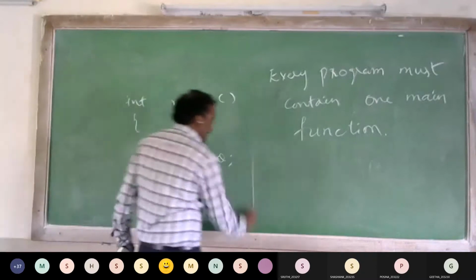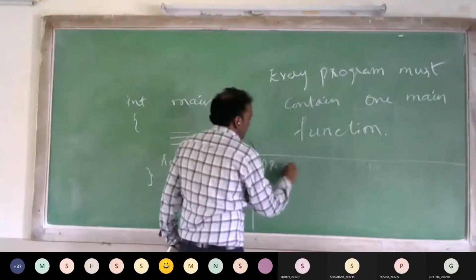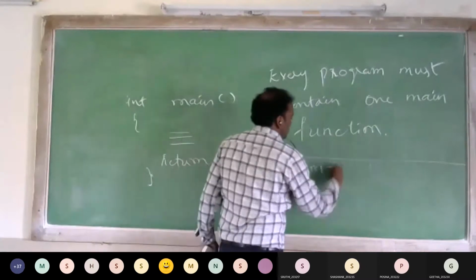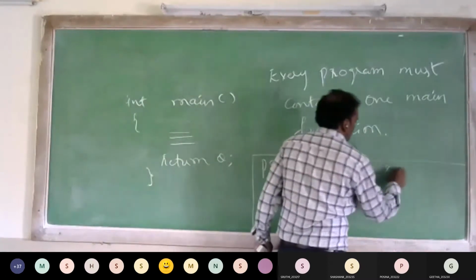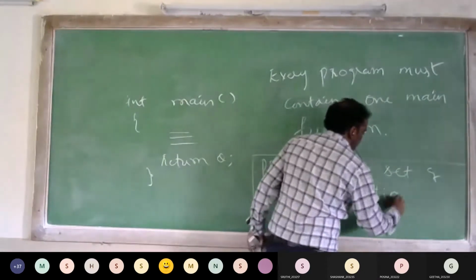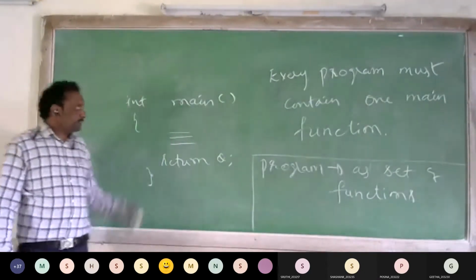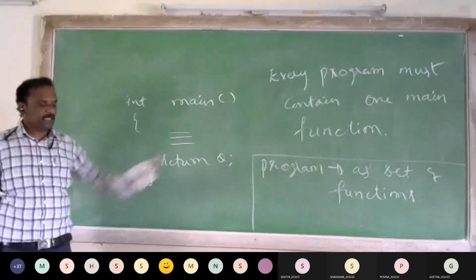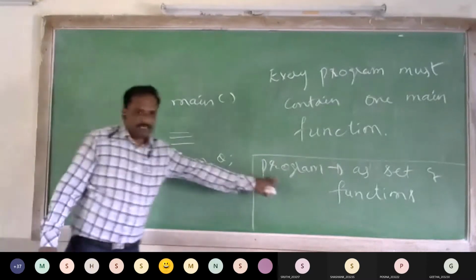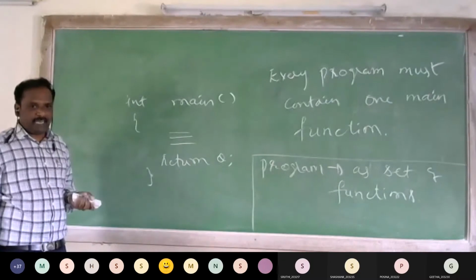So now we can define a program as a set of functions. So what is a program? A program is a set of functions. But what is a function? A function is a set of instructions which will perform a specific task.